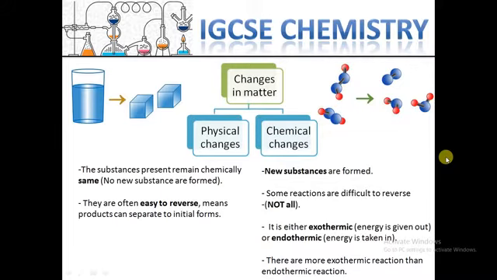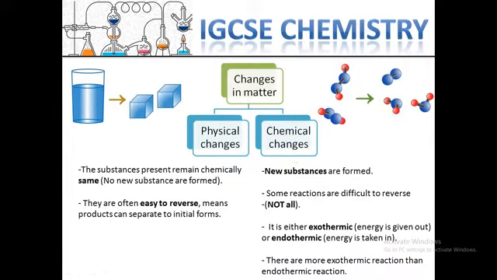First I start with a bigger group, changes in matter, which are mainly divided into two big groups: physical changes and chemical changes. But we will focus on the chemical changes in this lesson.